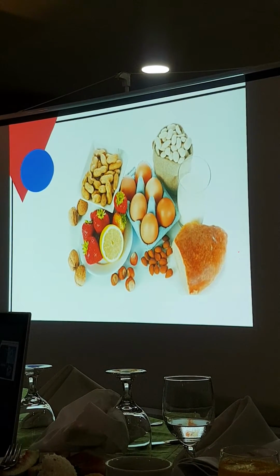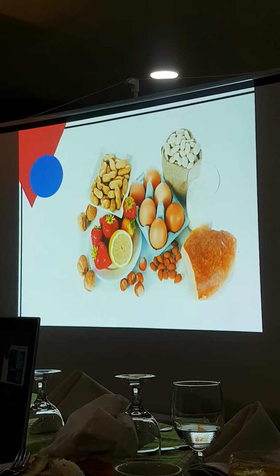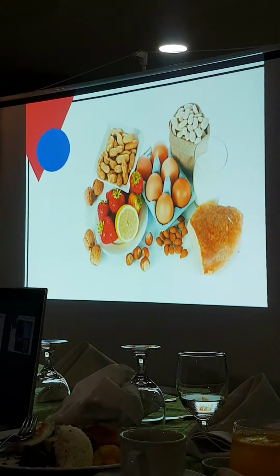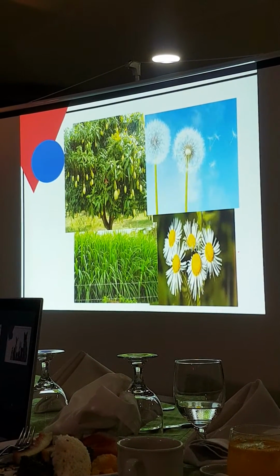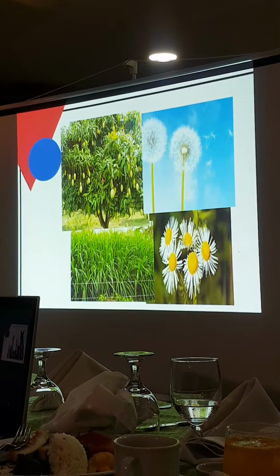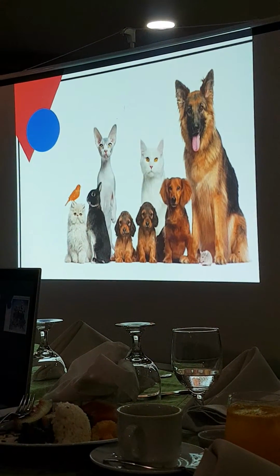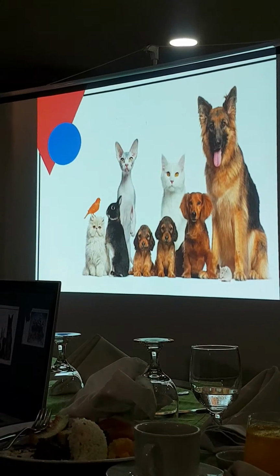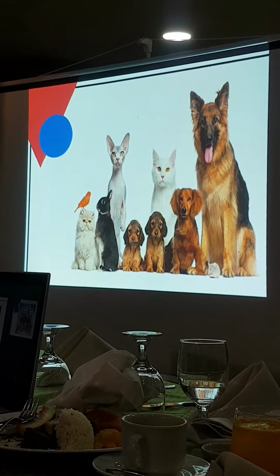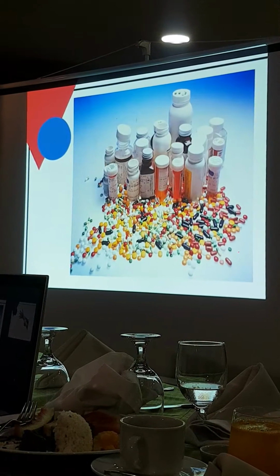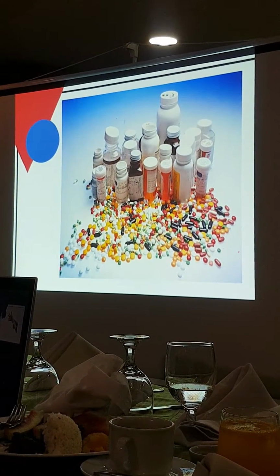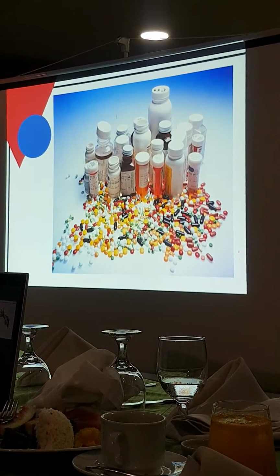First is, of course, food. Most of you would immediately point to a food allergy, especially if the reaction would be rashes. Another would be pollen. Pollens would come from either the trees, flowering plants, or the common grass and weeds. So we see all of those around us. And of course, animal dander. We get it from the hair of cats, dogs, and feathers of birds, and also some specific drugs or medications.